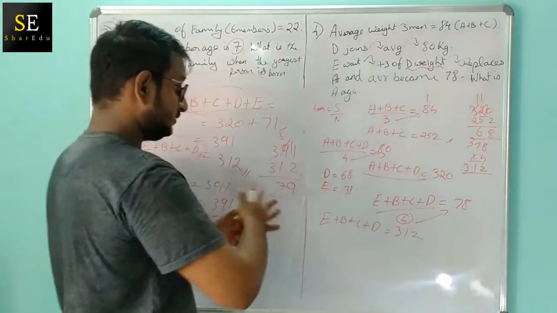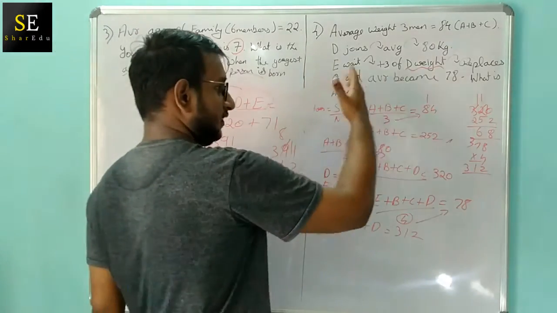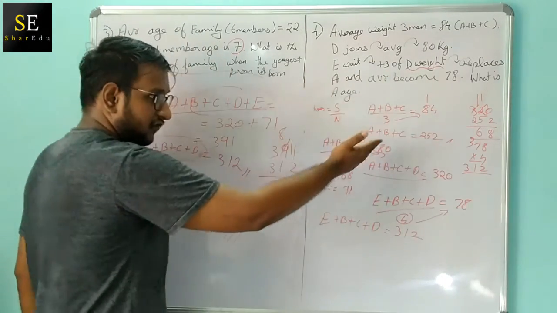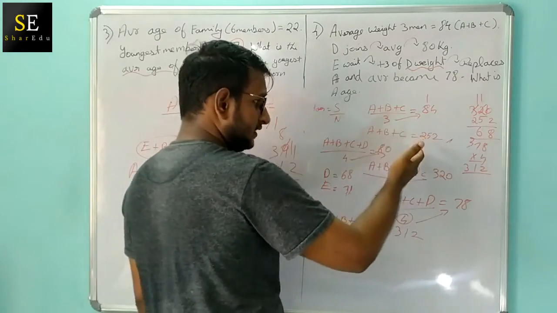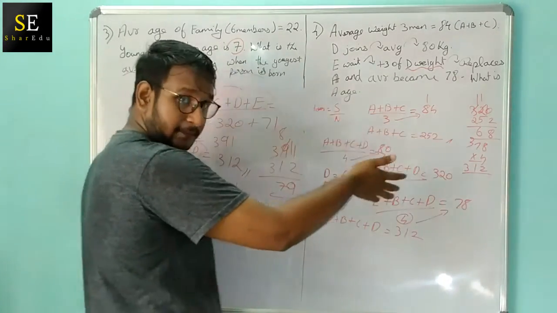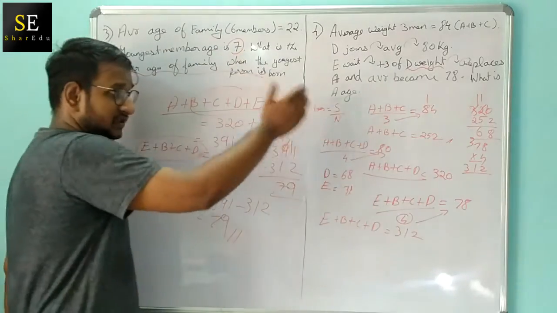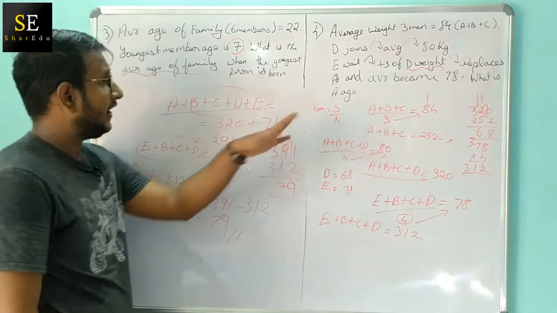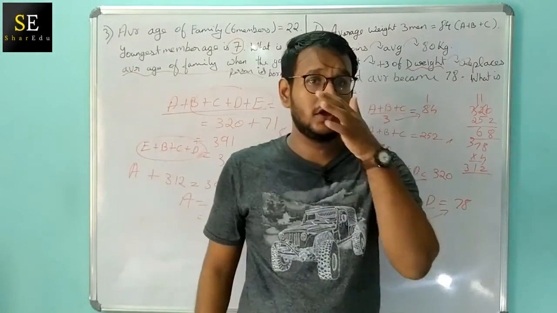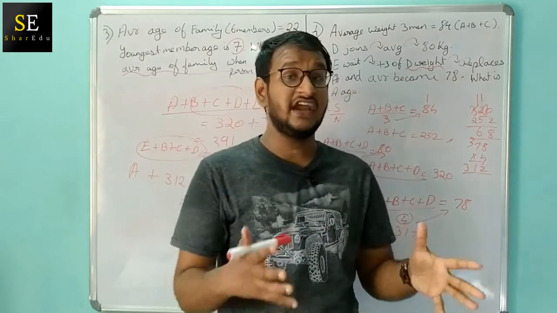So you can imagine the things that we are doing. First we have to put the formula on. We have to find the total sum of weight of 3 persons, then 4 persons, then 5 persons, and we have to subtract the first 3 persons and the last 5 persons. So this is how we are getting the weight of A.